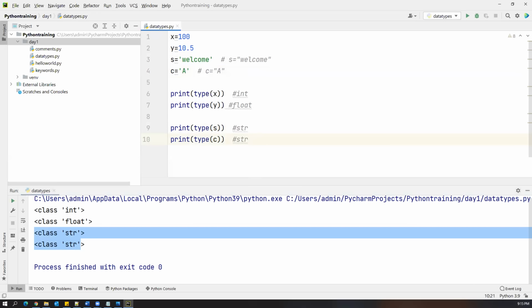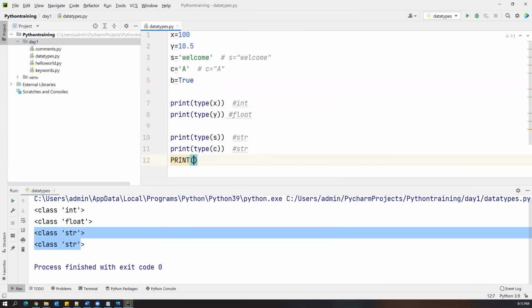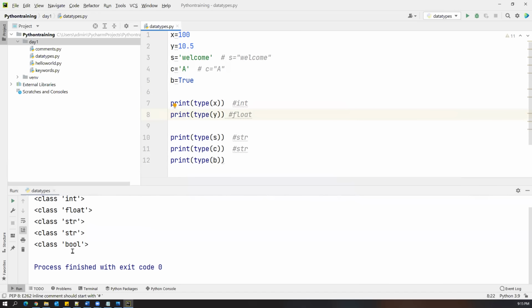Suppose I have one more variable called b and I assign True. Remember, guys, True should start with an uppercase character. This is a Boolean value. A Boolean type allows only True or False. Now what is the type of b? I print type of b, with lowercase characters. This should be bool type. Bool is nothing but the Boolean type.